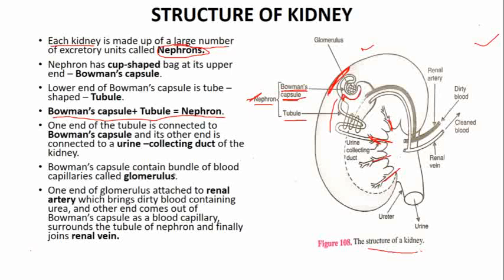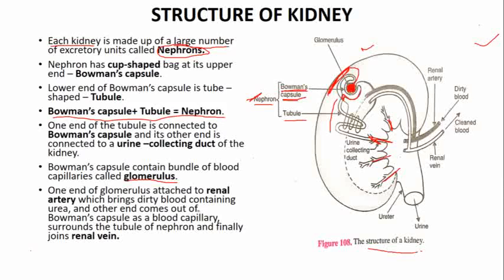Bowman's capsule contains a bundle of blood capillaries called glomerulus. Here we have a lot of blood capillaries. These coiled blood capillaries are known as glomerulus.